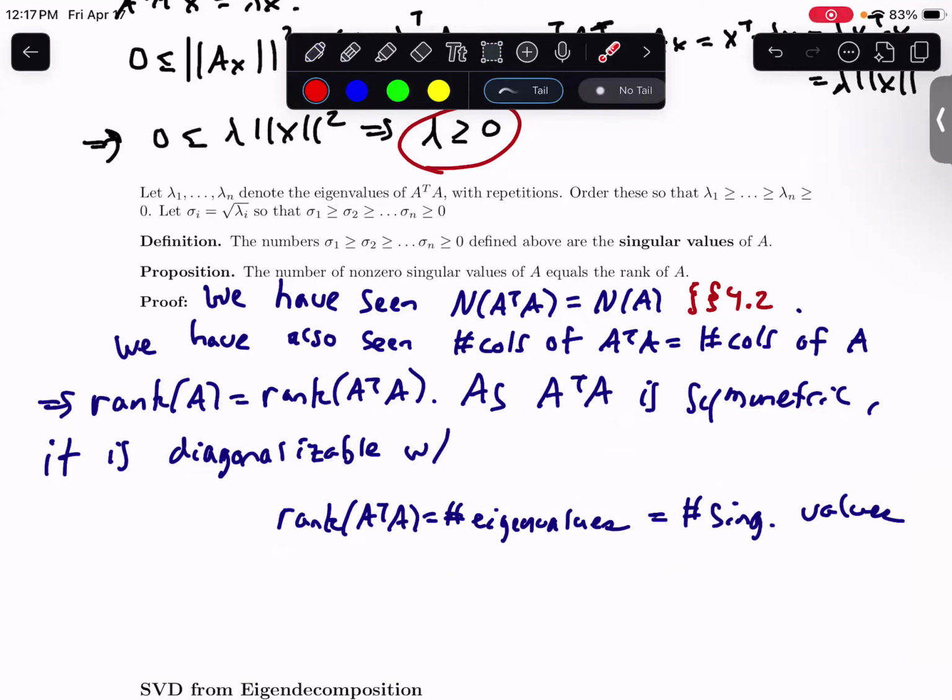But we know that the rank of A transpose times A is also equal to the rank of A. So you can add another equality: this is equal to the rank of A. And this is what we wanted to show, right? We've shown that the rank of A is equal to the number of singular values that you end up having. Again, this will be important when you're finding the singular value decomposition later on. So these two things are equal, and that's what we wanted to prove.